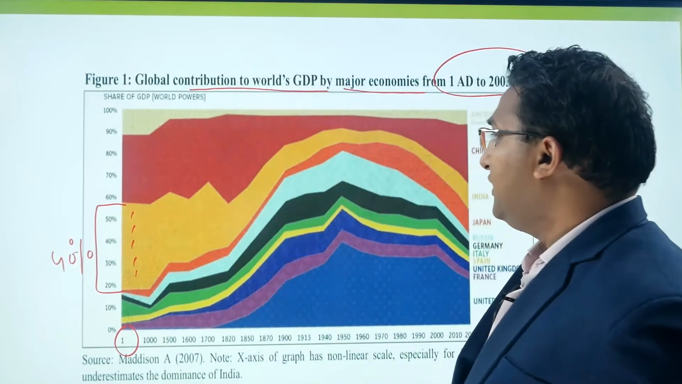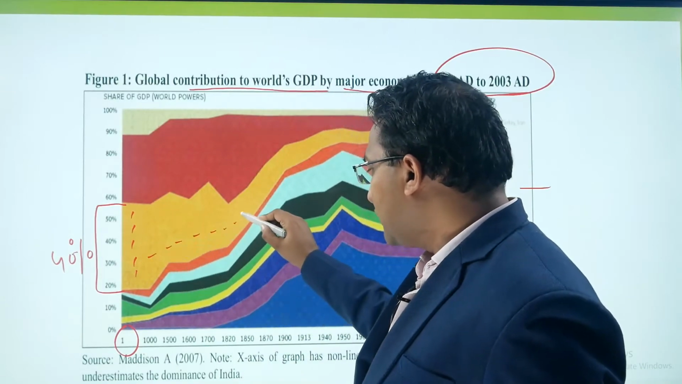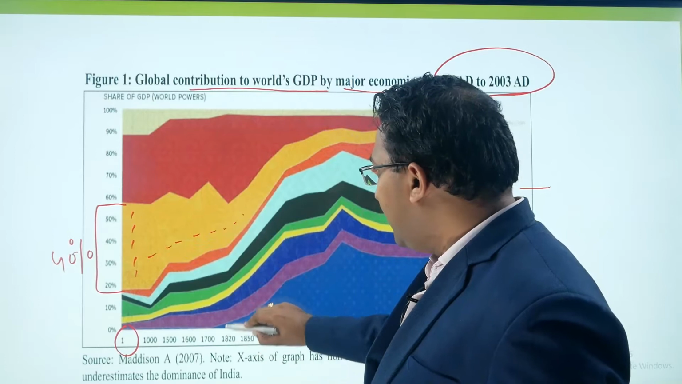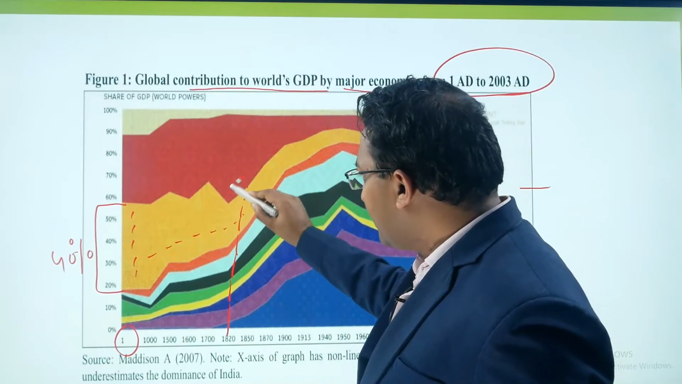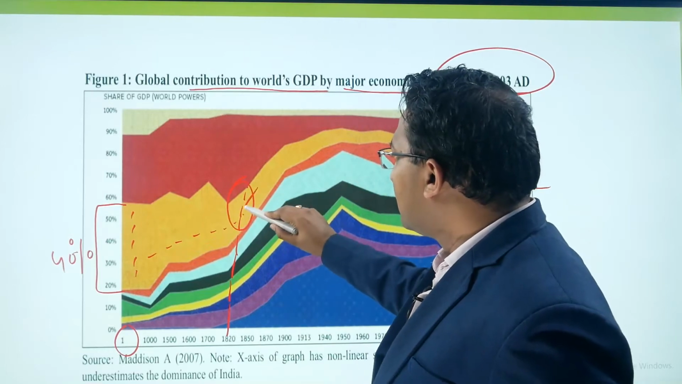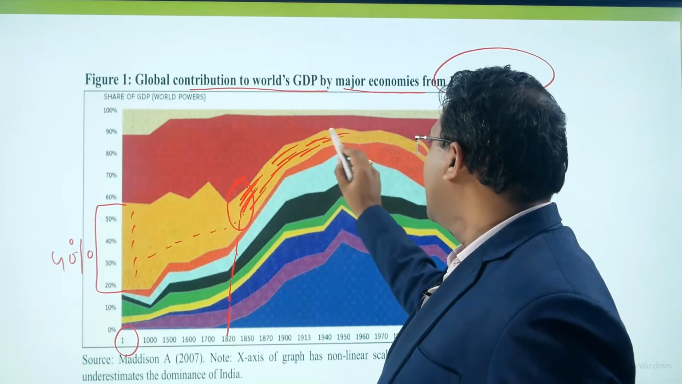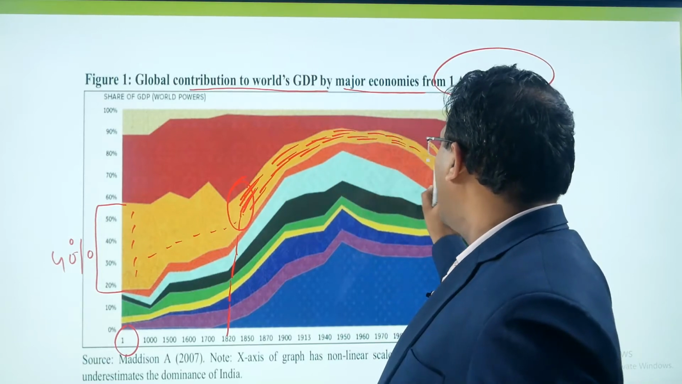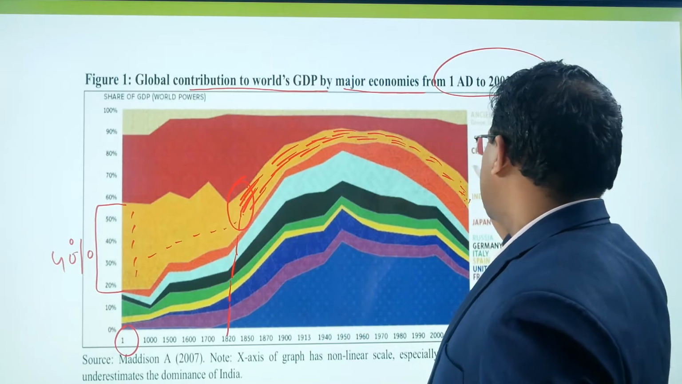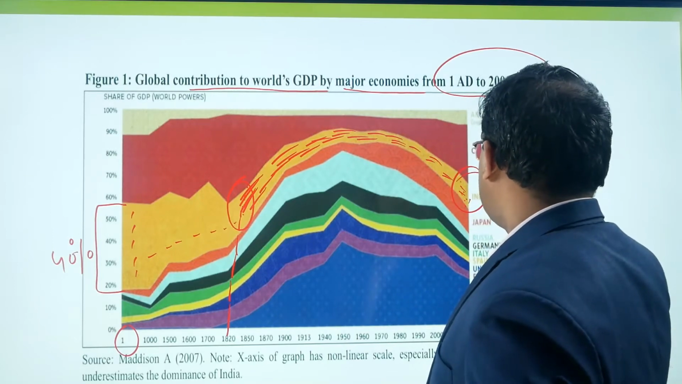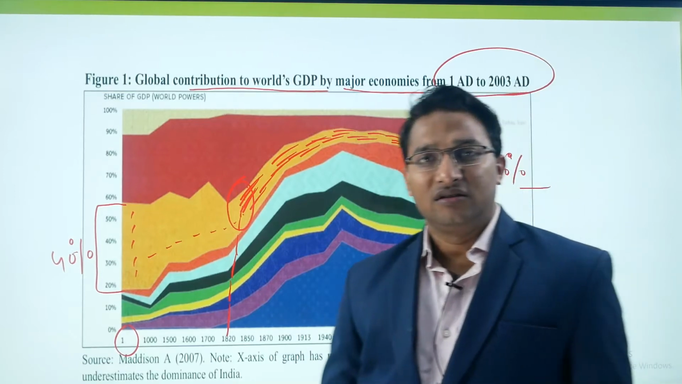And if we see over a period of time, especially after the 1820s, after the Britishers acquired the power, the drain of wealth resulted into reducing India's contribution in the world economy. And you can see as of now this is even less than 10%. So the drain of wealth by the Britishers.